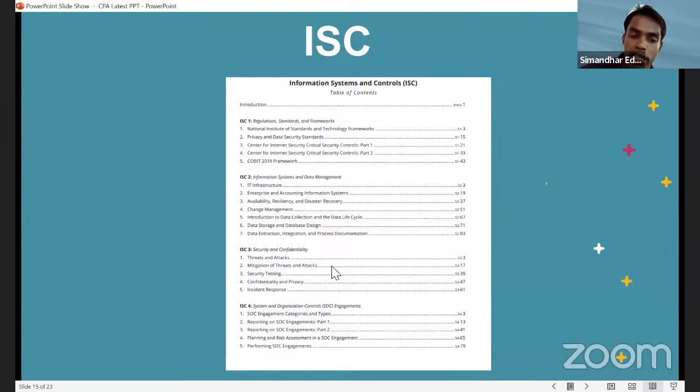We have SOC engagements. I myself have been signing a lot of SOC reports as a licensed CPA, right? There is a lot of practical licensed CPA work in ISC for SOC engagements. This is one subject, guys, where you can make a career. So for audit, regulation, and people who want to make a career in audit or in IT, I think ISC is your go-to.